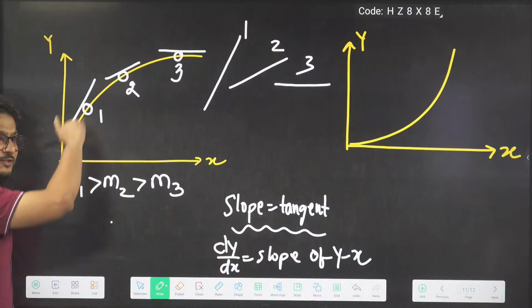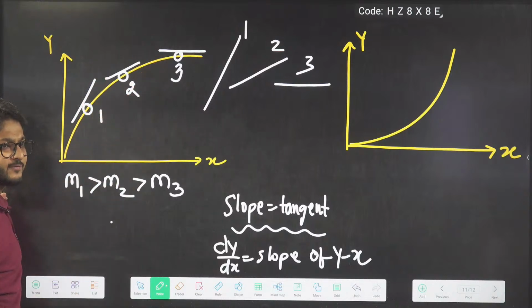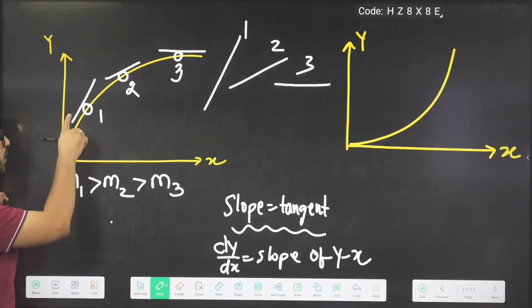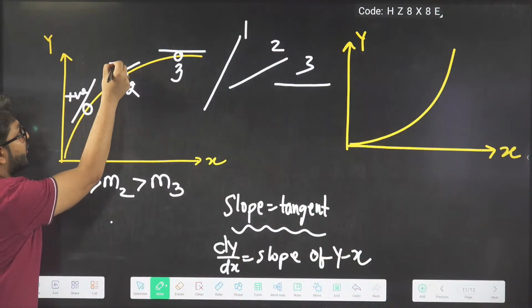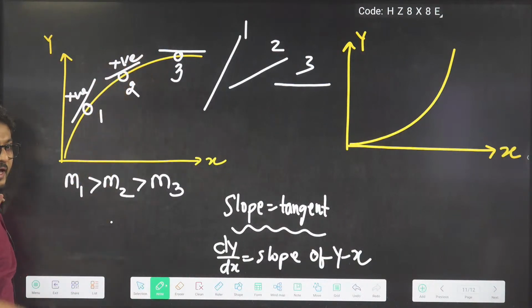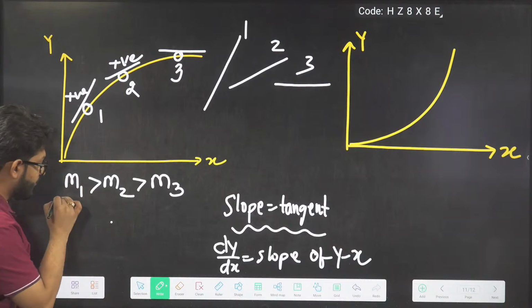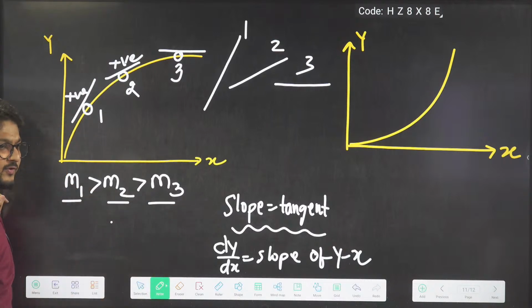Now tell me, are these positive slopes or negative slopes? Here slope will be positive. Here also slope will be positive. And in physics we compare slopes only. So m1 more than m2 more than m3. This is how we can get it.